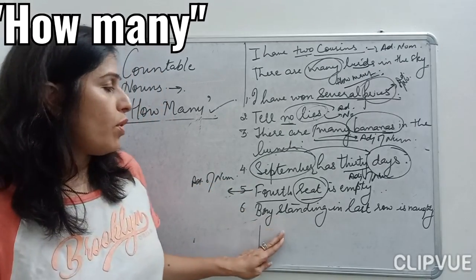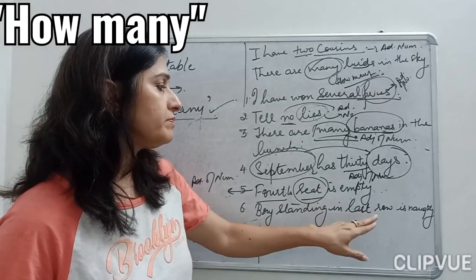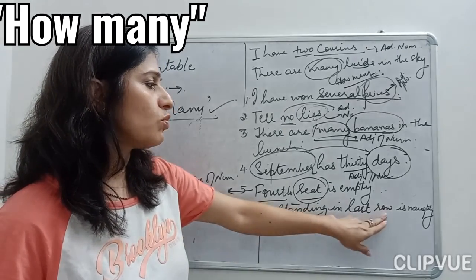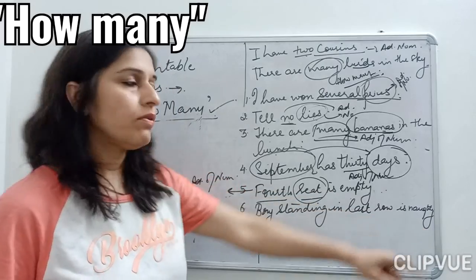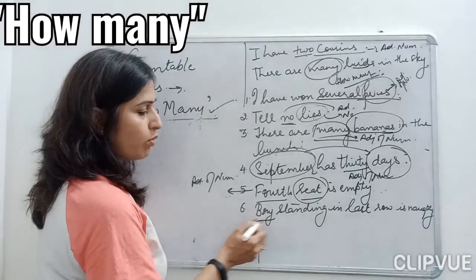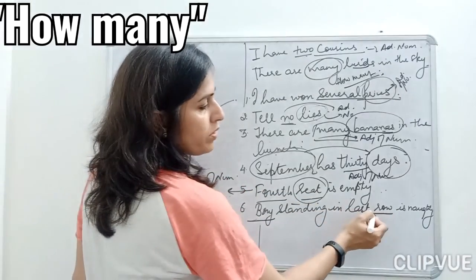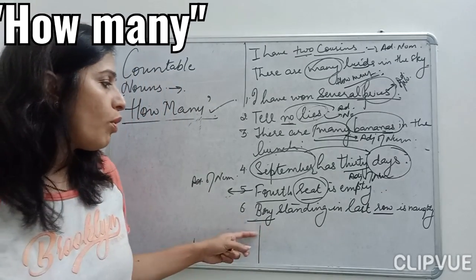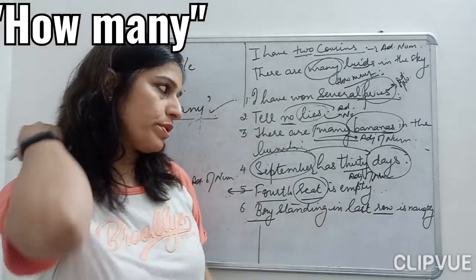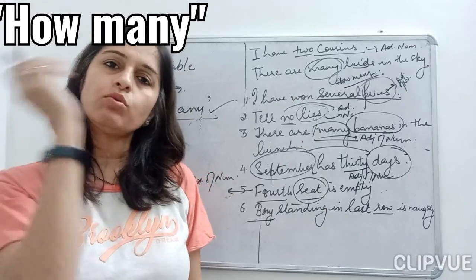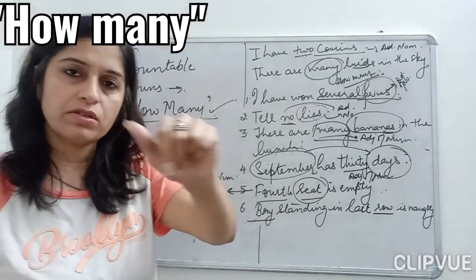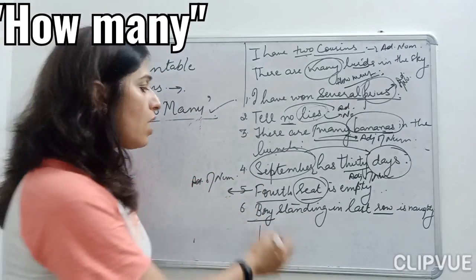Next, the boy standing in the last row is naughty. Okay, now see the sentence, children. My boy is a noun, my row is a noun. The boy standing in the last row is naughty. Now here there are two nouns, children, and there are two adjectives also, children. See, how is the boy?